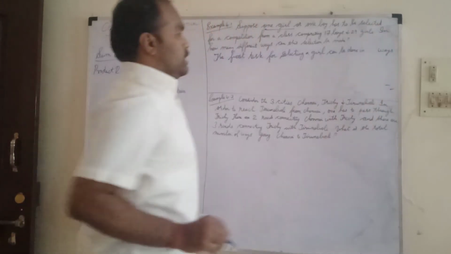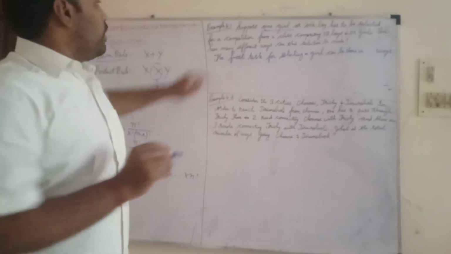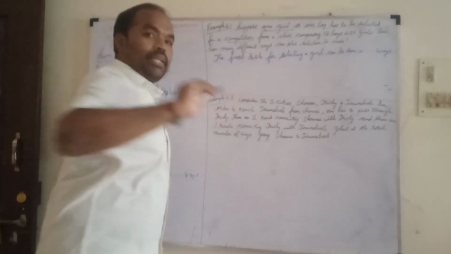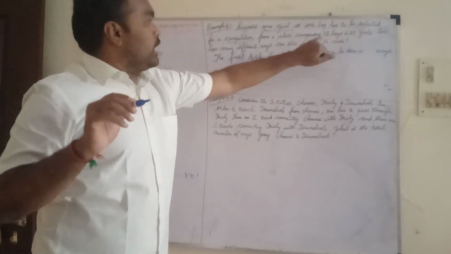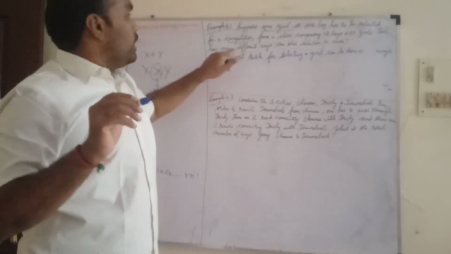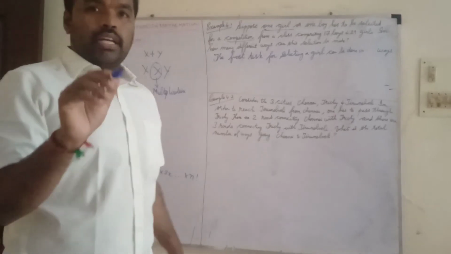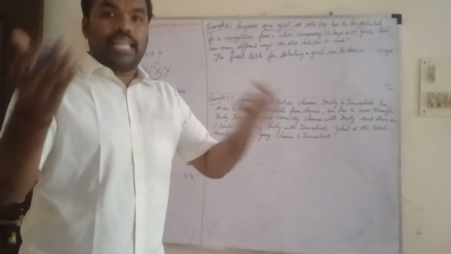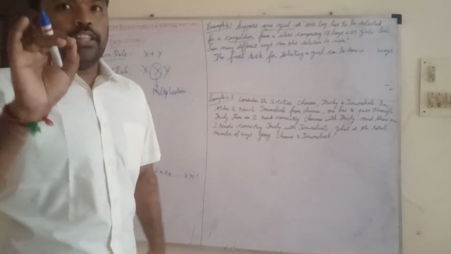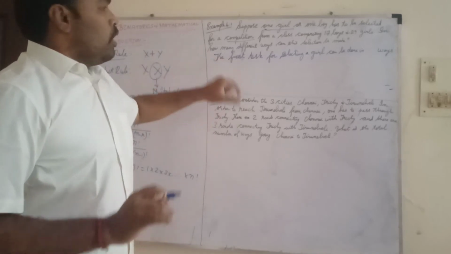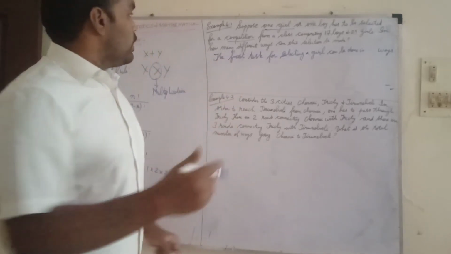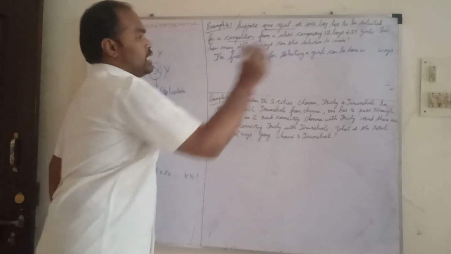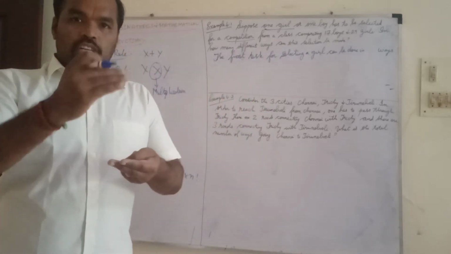There are only 29 girls. Suppose, in the competition, totally in the class there are 29 girls. From the 29 girls, how they would get selected, that is what they are asking. In the competition, each and every girl's performance will be checked. That is the first task, selecting a girl, each and every girl.